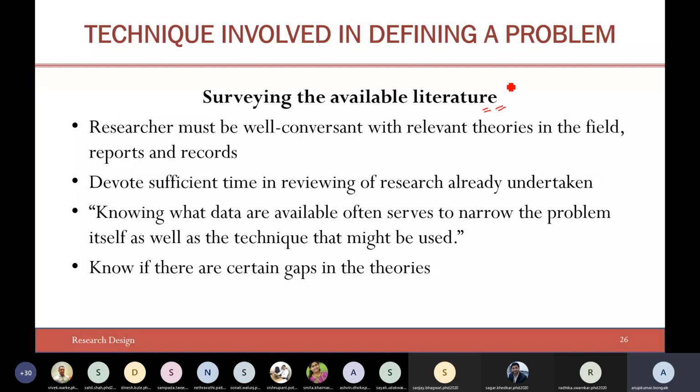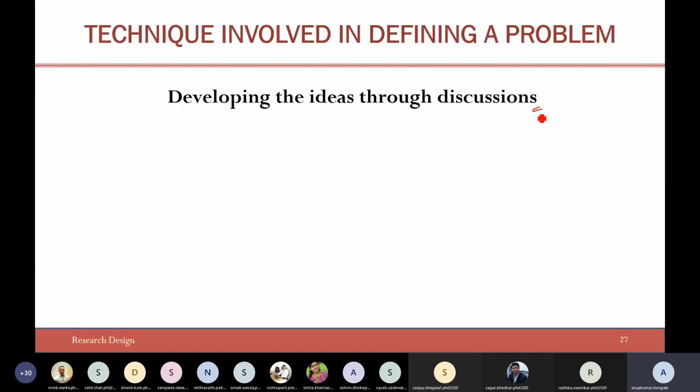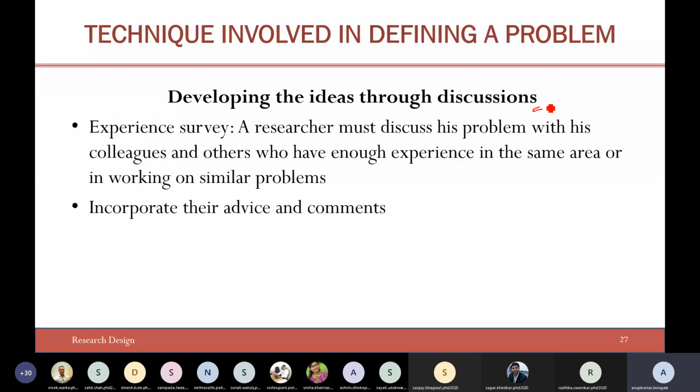Literature review can be a study of papers, maybe conference papers, good quality journals, even theses of other completed PhD research students, and even going through the white papers and articles that are published on the websites of the company, and so on. And developing the ideas through the discussions, right? So that is what I was talking about.